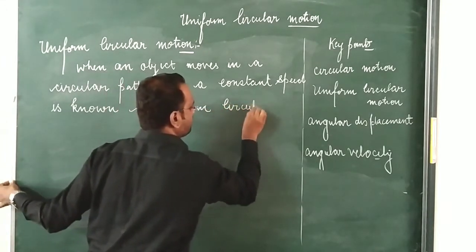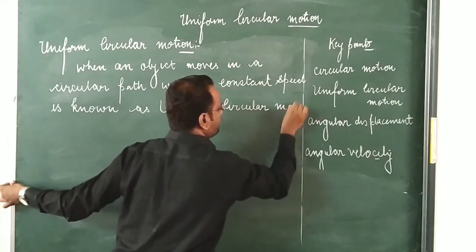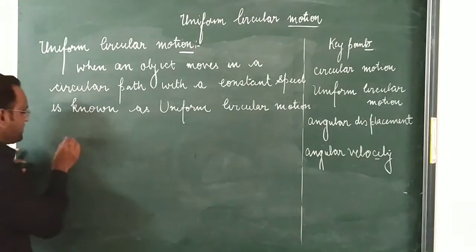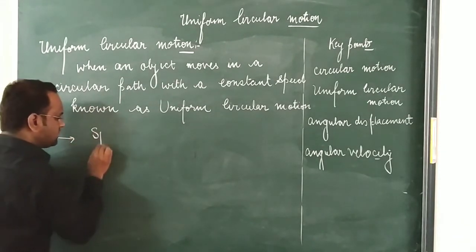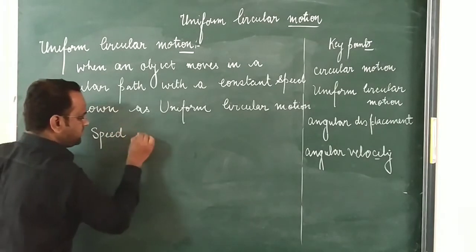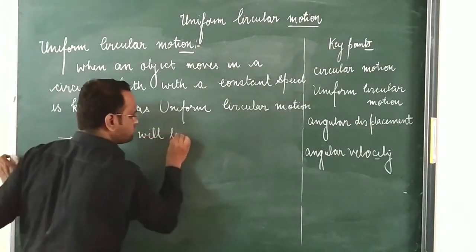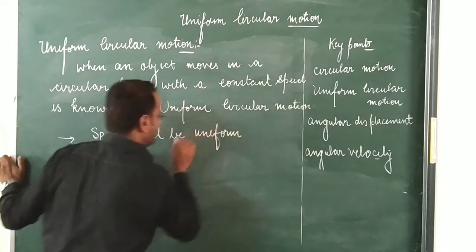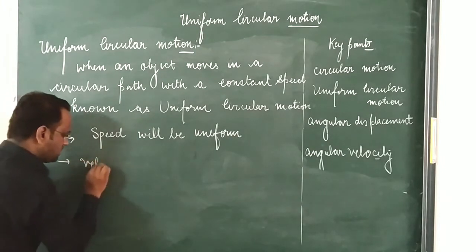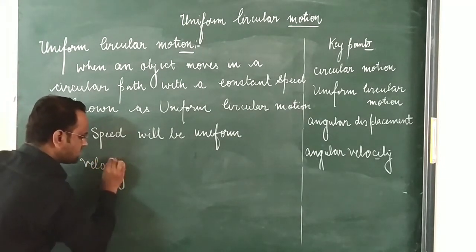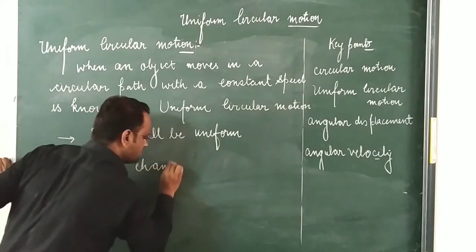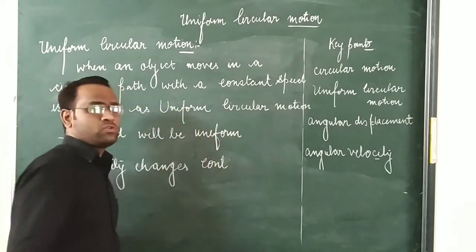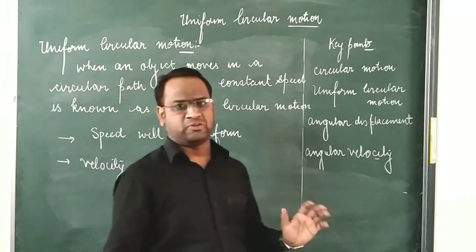There are a few features of uniform circular motion. The key point is that the speed will be uniform, and the next thing is that the velocity changes continuously.